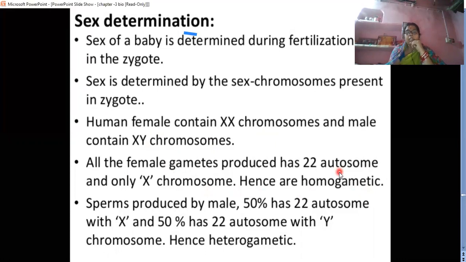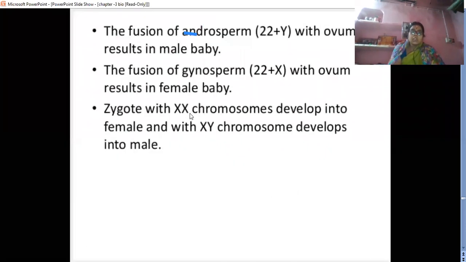तो मैं अभी बता रही थी, it is called homogamete, with homologous chromosomes present. And 50% of the male gametes have the autosomes plus the X chromosome, and the other 50% have the Y chromosome, that is called heterogametic. Generally, the fusion of the sperm 22 plus Y with the ovum results in a male baby, and the sperm with X and the ovum results in a female baby.